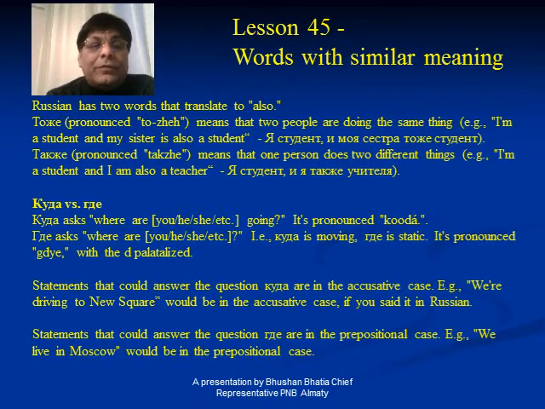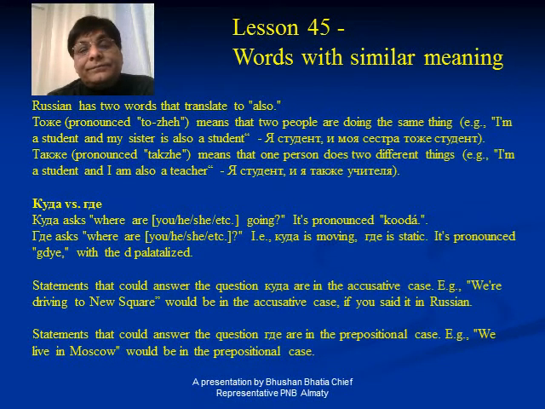Now there is a combination "toje" and "takje". Both these words have the English meaning "also". But toje and takje, both of them, are used in different perspectives.